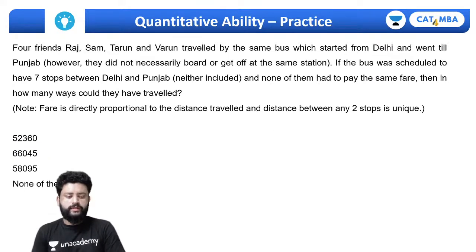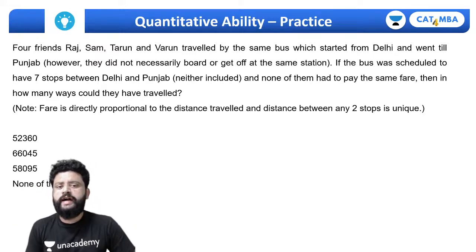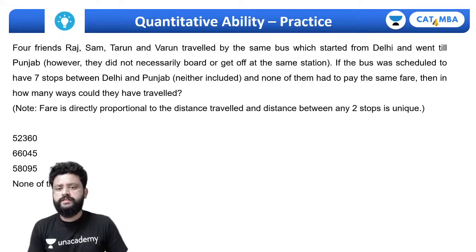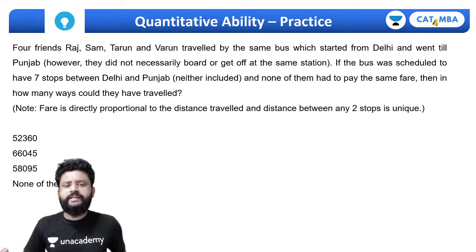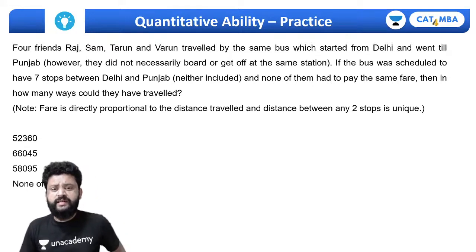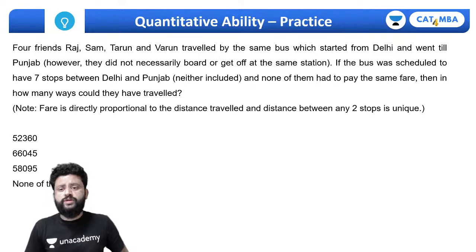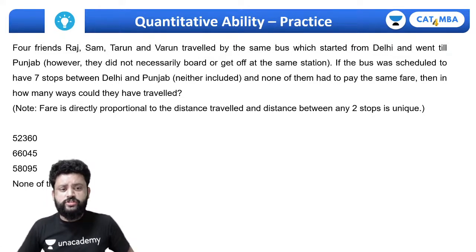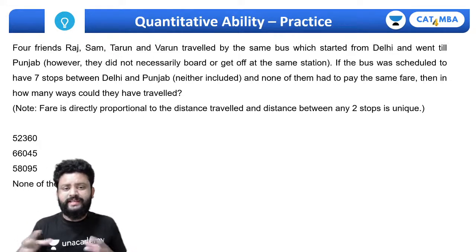Next one. This one is a really tricky question. 4 friends, Raj, Sam, Tarun and Varun, traveled by the same bus started from Delhi and went till Punjab. However, they did not necessarily board or get off at the same station. The bus was scheduled to have 7 stops between Delhi and Punjab. Neither included, means total there are 9 stops, means including the Delhi and Punjab. In between there are 7 stops.